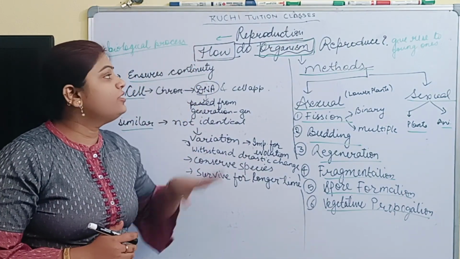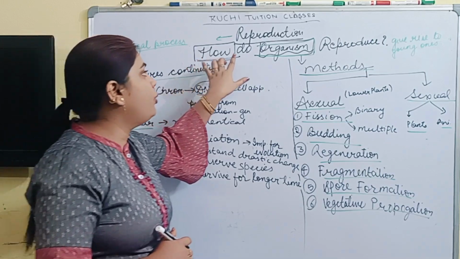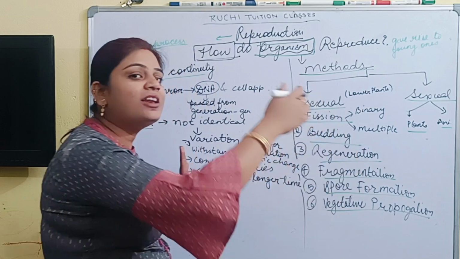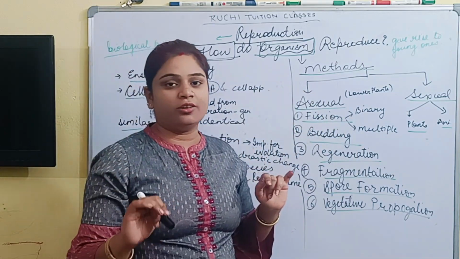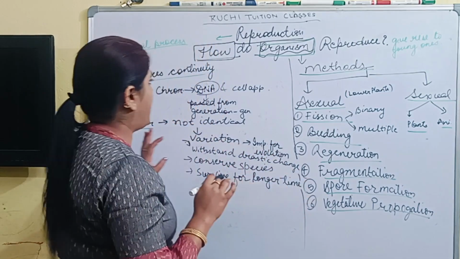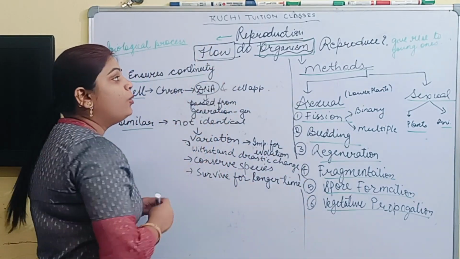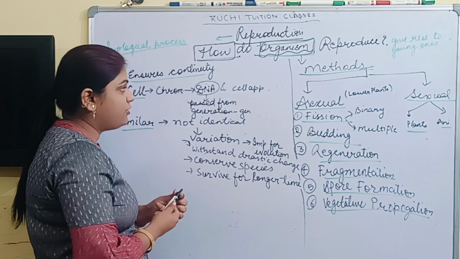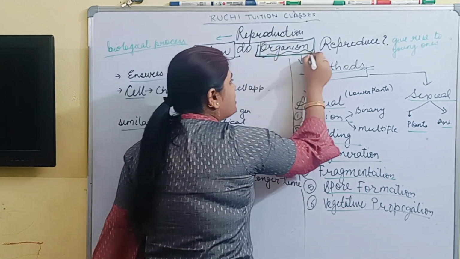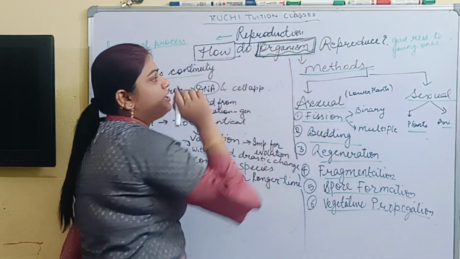So here the chapter name is How do organisms reproduce? Means the chapter itself is asking a question. First understand what the name of the chapter is asking. Means how do organisms reproduce? So here first understand about the word organism.